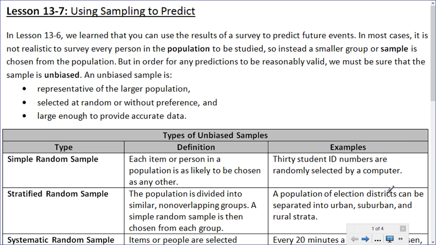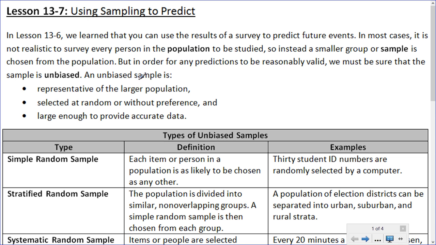Okay, this is lesson 13.7, using sampling to predict. In lesson 13.6, we learned that you can use the results of a survey to predict future events. In most cases, it's not realistic to survey every person in the population to be studied, so instead a smaller group or sample is chosen from the population. But in order for any predictions to be reasonably valid, we must be sure that the sample is unbiased.